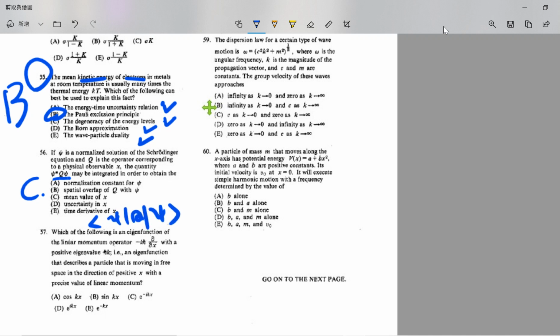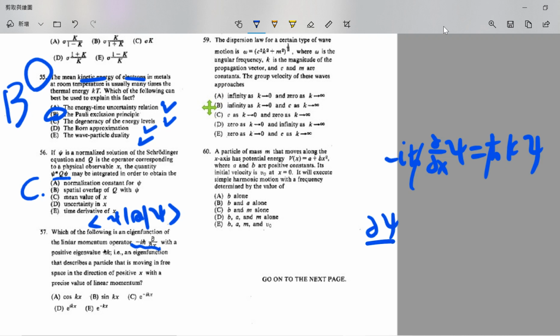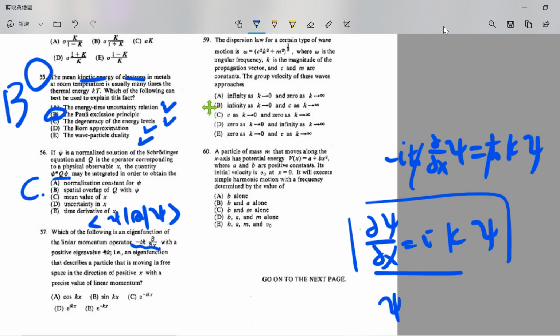And 57 says the momentum operator is this, and which one is the momentum eigenstate? So what you need is the one which has this property. So phi is exponential ikx or minus ik. It should be minus ik.